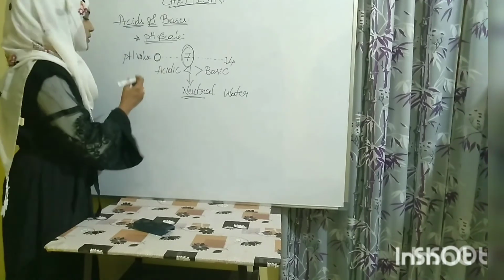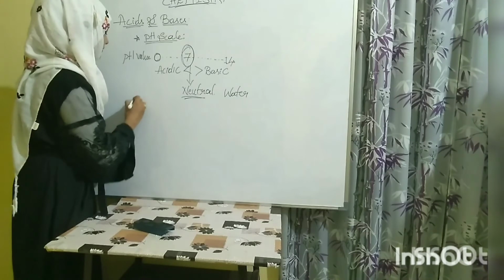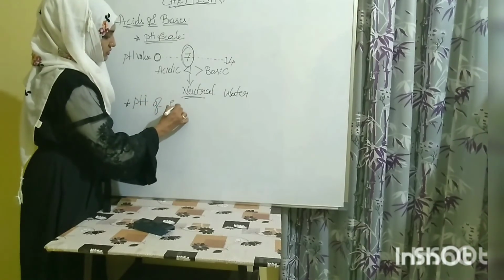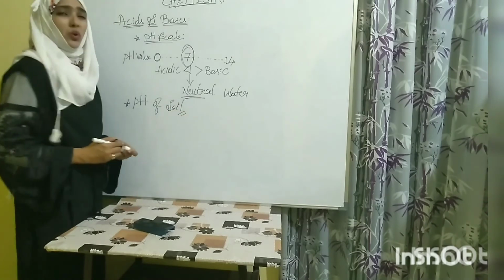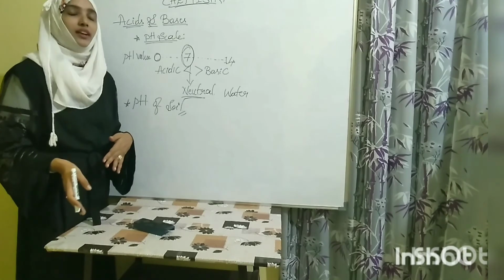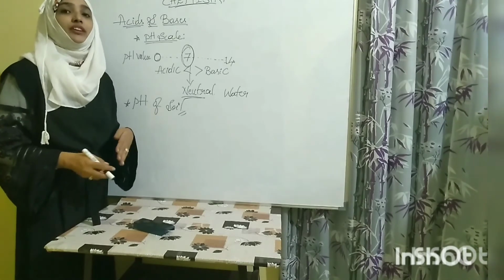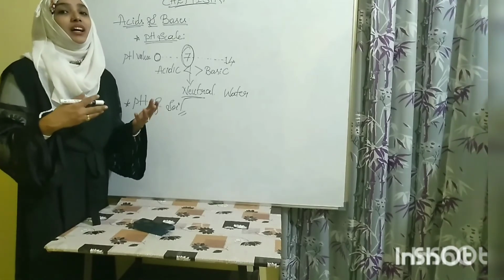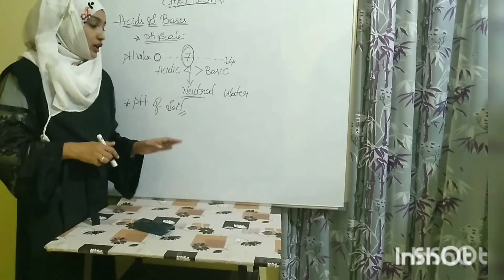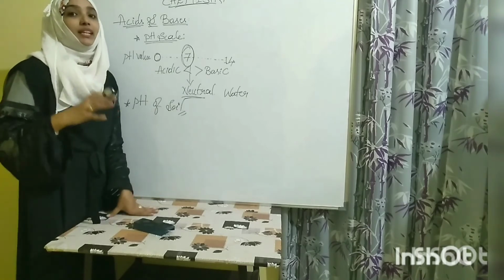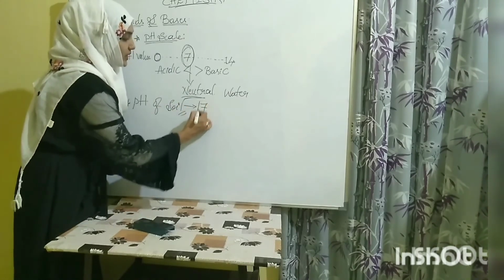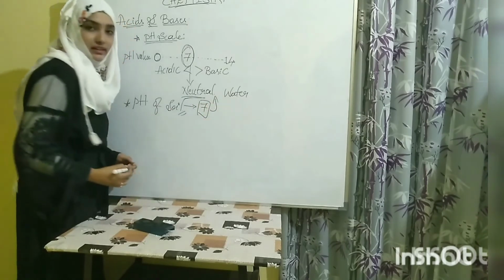If we see pH of soil, why is that important, that pH of soil? Yes, pH of soil is important to grow the plants and the food we eat, everything related to soil. To have a proper fertilized soil, the soil pH should be 7. That is neutral, as I said.